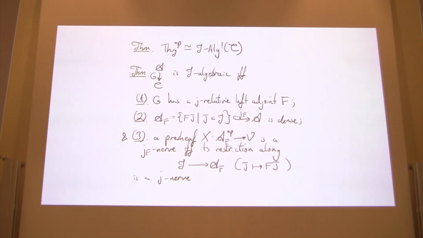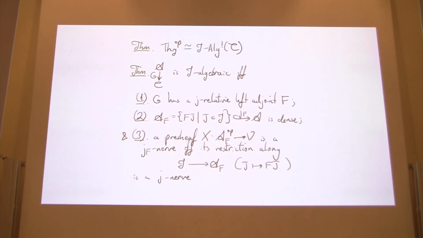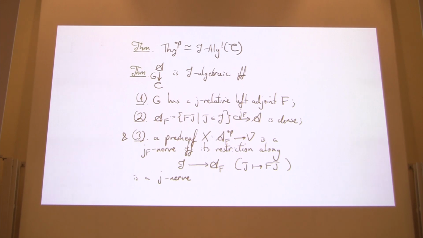One thing that's quite interesting about this is that we'll see that these V-categories over C are monadic. But we don't really see conditions here that are reminiscent of monadicity theorems, except perhaps the J-relative left adjoint, which is pretty weak. And yet we do get a kind of monadicity theorem here that looks quite different from other ones.